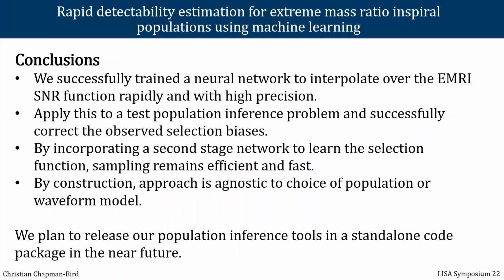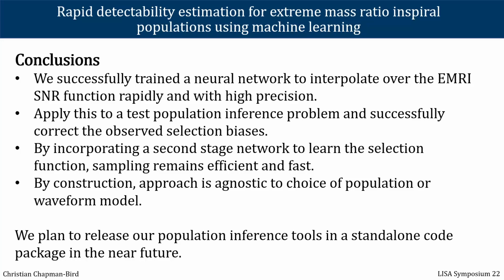So in general, we have been able to show that you are able to train a neural network to interpolate over SNR functions even for complicated waveforms and high dimensional spaces, and achieve high precision with low runtimes. We demonstrate this in a test population inference problem, and we correct for the selection biases which are present, and we are able to incorporate a second stage network that learns the selection function to keep sampling efficient and fast.